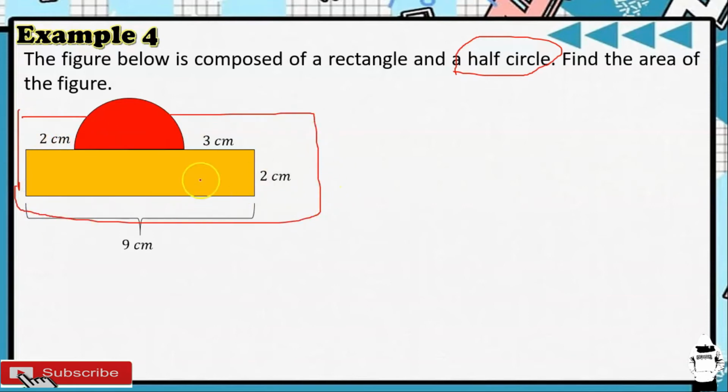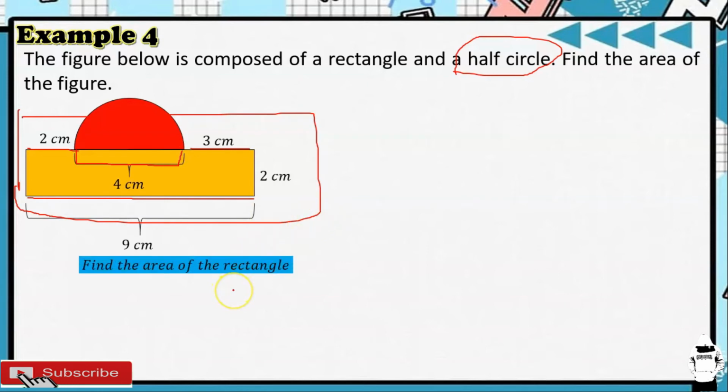So, una natin gagawin is to find the measurement of this. Kung ito ay 9, tapos 2 po ito at saka 3, kulang na lang dito para maging 9 ay 4. So, yung segment na ito ay 4 centimeters at yun yung diameter ng ating circle. Okay? So, ang una natin gagawin dyan is kunin natin yung area ng rectangle.